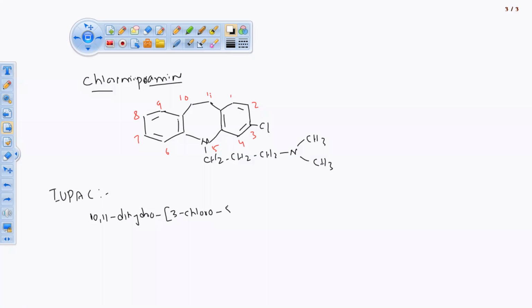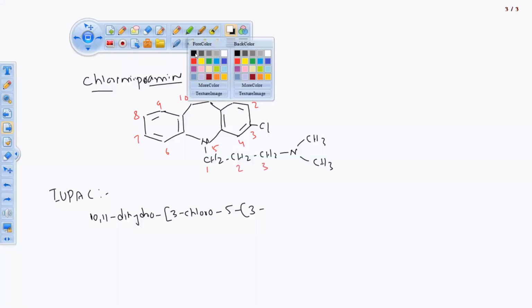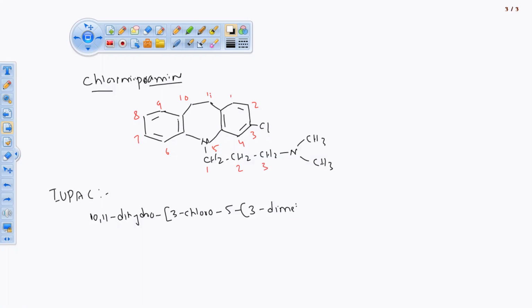अब आएगा फिफ्थ. ठीक है. On fifth position, of course, we are having 3 dimethyl amino. अब 3 कहाँ से आया ये मत पूछना. 3 dimethyl amino. We are going to close that one.